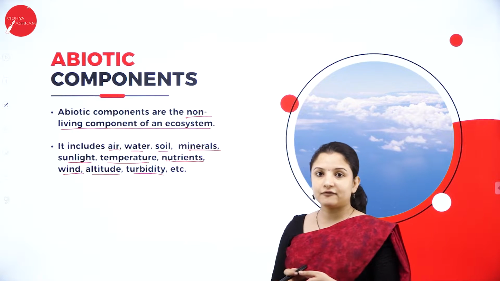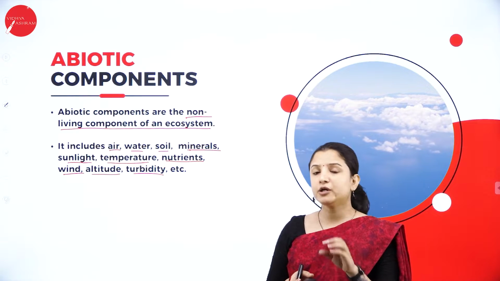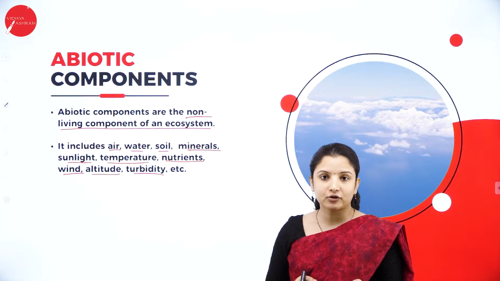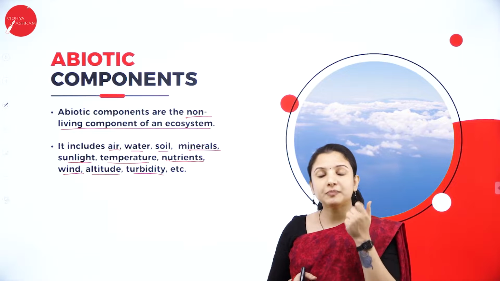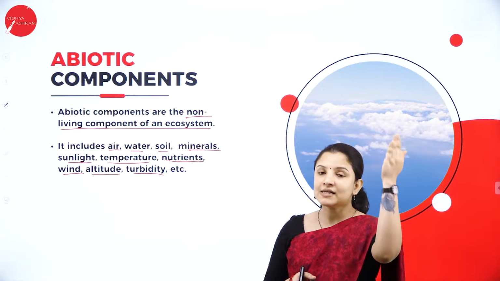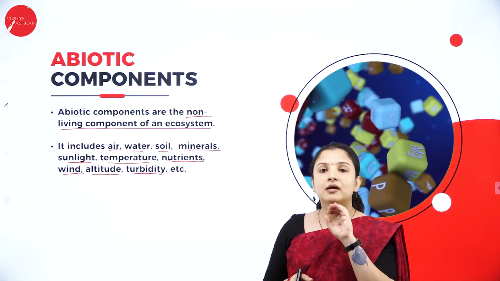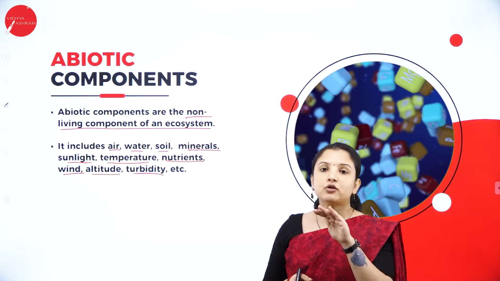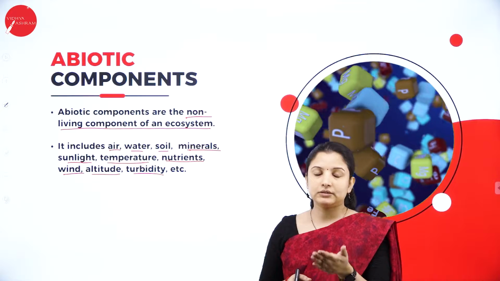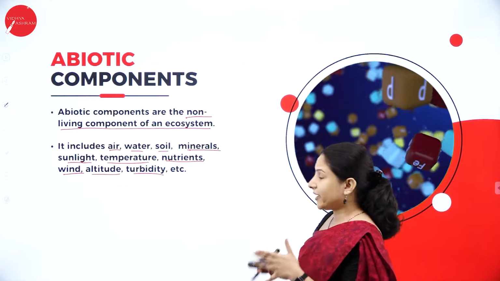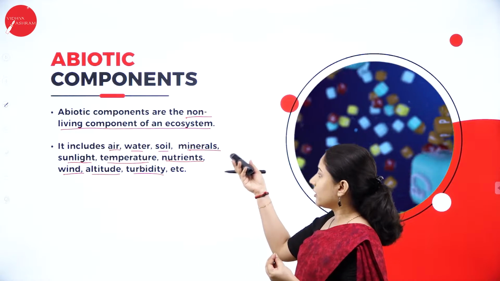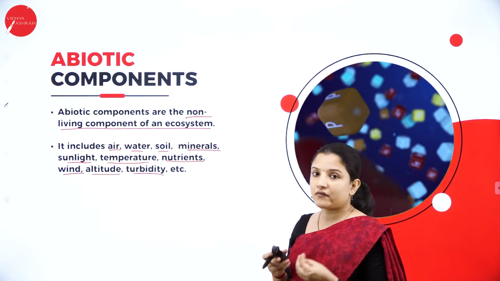Water also is needed for photosynthesis, because without water plants cannot photosynthesize. Plants make use of the sun's energy to convert carbon dioxide and water into food, that is glucose. So that is why we need air, water as well as sunlight. These three are very, very important.